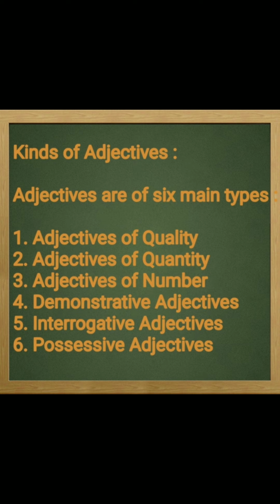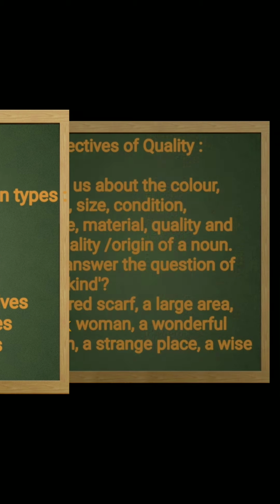Adjectives are of 6 main types: adjectives of quality, adjectives of quantity, adjectives of number, demonstrative adjectives, interrogative adjectives, and possessive adjectives. One by one, I'll tell you the meaning of all these 6 adjectives.